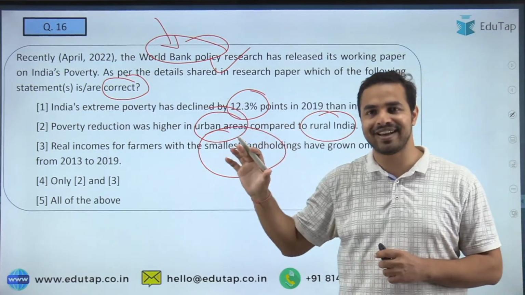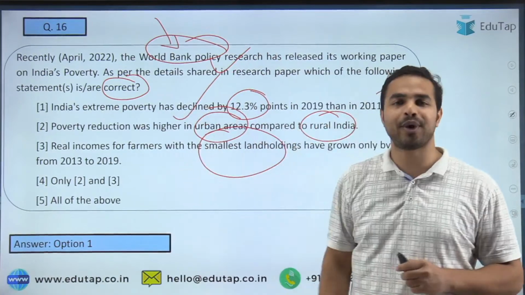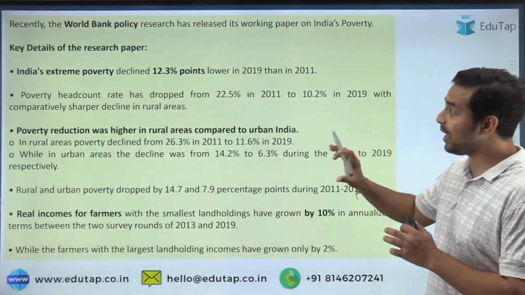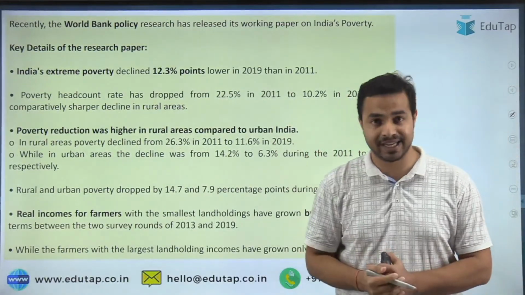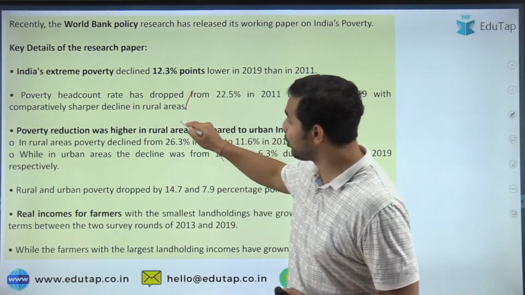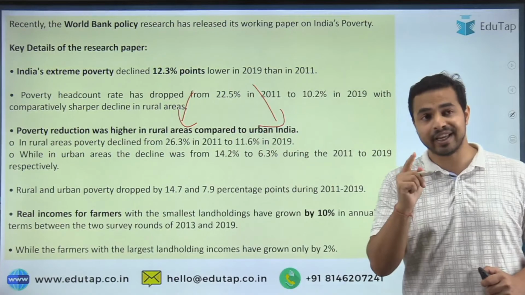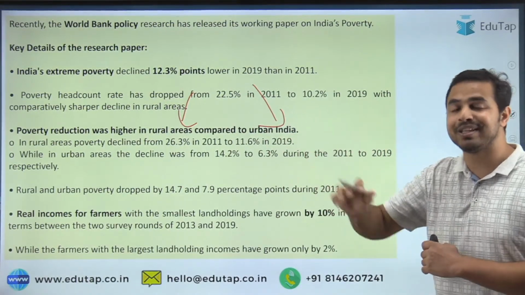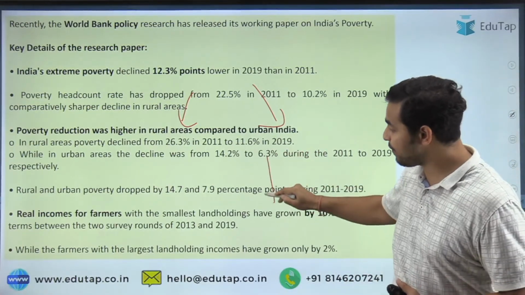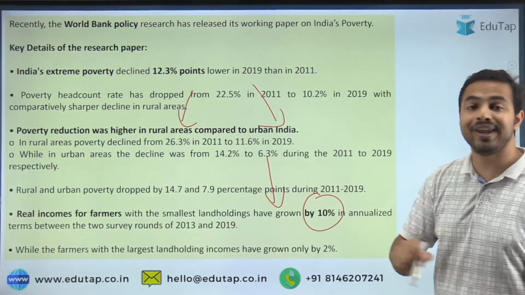So I hope that this is clear, and absolutely right, most of the people have answered the question correctly. Option 1 is the right answer. The previous statements were incorrect. See guys, a very important thing: the poverty reduction was higher in the rural areas in comparison to urban India. That was the very first point. And the second incorrectly mentioned point was about our small land holding farmers: their real income has grown by 10%.